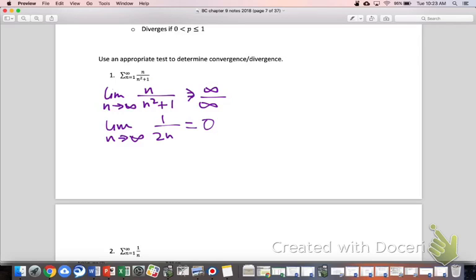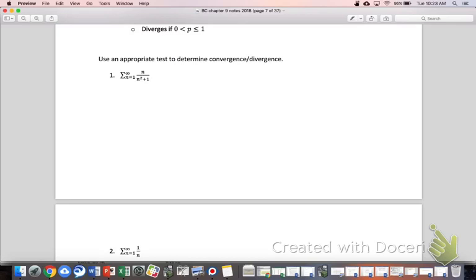We might be heading towards divergence. We might be heading towards convergence. We really, at this point, have no idea. So the nth term test was extremely unhelpful, and so we're not going to be too concerned about that. And so we move on. And so maybe we think about the geometric series test.